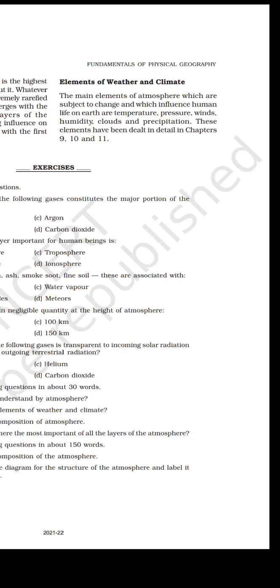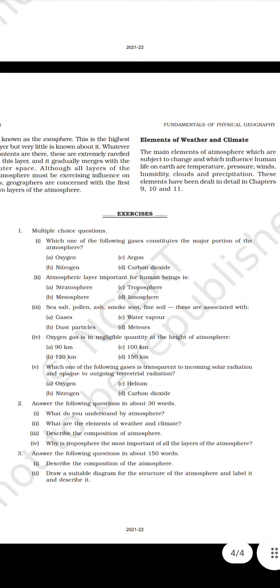Exercises. Multiple choice questions. Which one of the following gases constitutes the major portion of the atmosphere? Oxygen, argon, nitrogen, carbon dioxide. Atmospheric layer important for human beings is: stratosphere, troposphere, mesosphere, ionosphere. Sea salt, pollen, ash, smoke, soot, fine soil are associated with: gases, water vapor, dust particles, meteors.